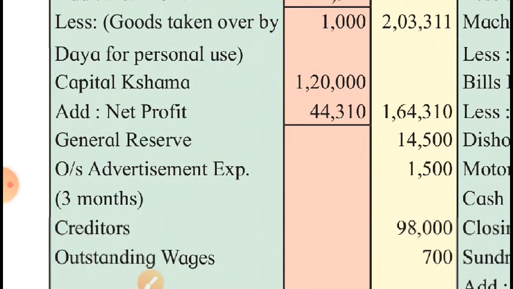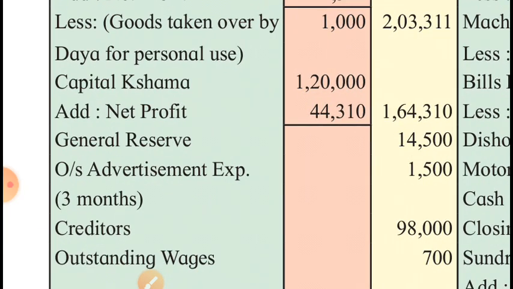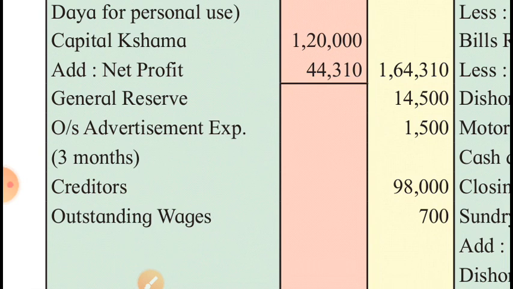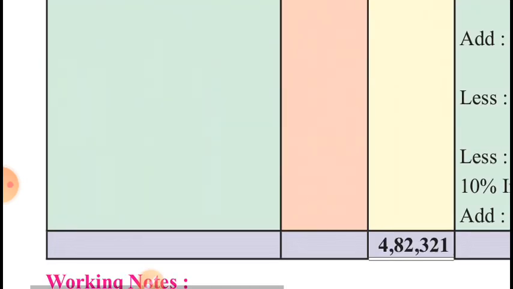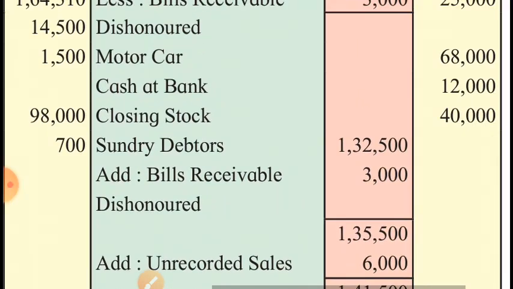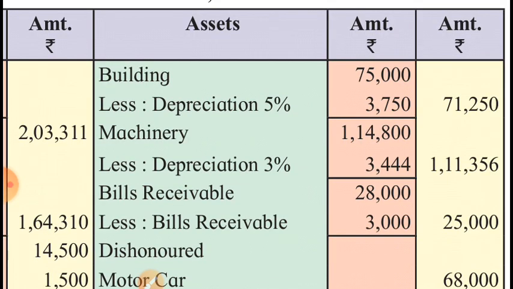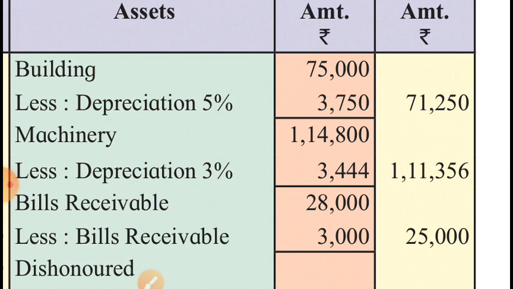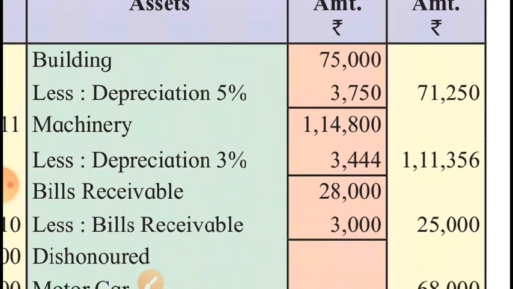I told you general reserve is a liability. Outstanding advertisement, the 3 months advertisement as per the hidden adjustment, is shown on the liability side. Creditors is a liability, and also the outstanding wages which were given in the trial balance. Only one effect on the liability side. Now look at the asset side. Building minus 5% depreciation, 5% of 75,000, 3,750. Machinery minus depreciation, 3% of 1,14,800, 3,444. So the net amount of the assets in the outer column.